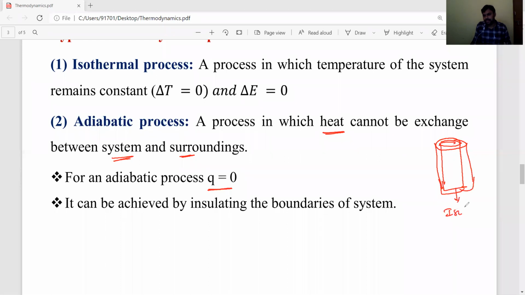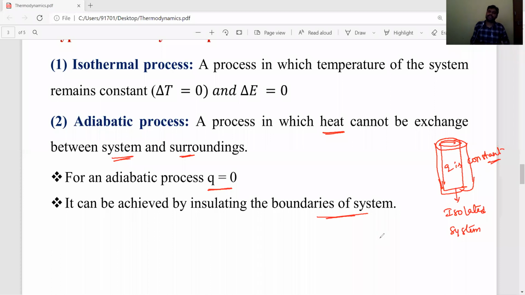This is an isolated system. In this isolated system, energy as well as matter does not exchange from system to surroundings. Means Q is constant. In that type of process, known as an adiabatic process, it can be achieved by insulating the boundaries of the system. The system having insulated boundaries is present. Such a process is known as an adiabatic process.